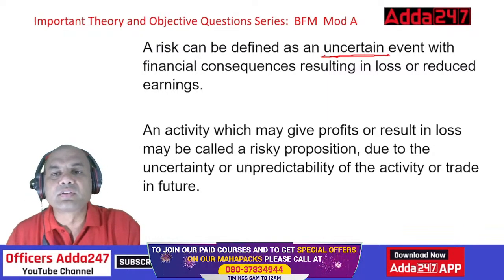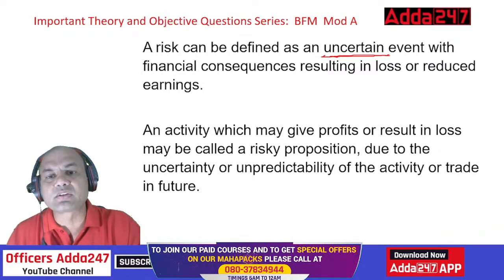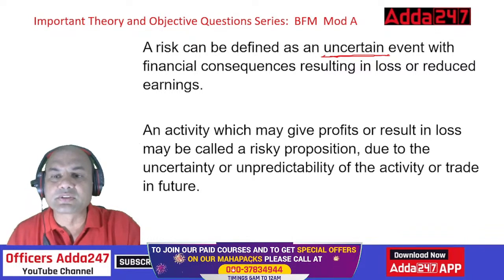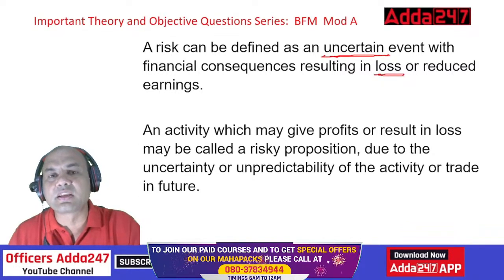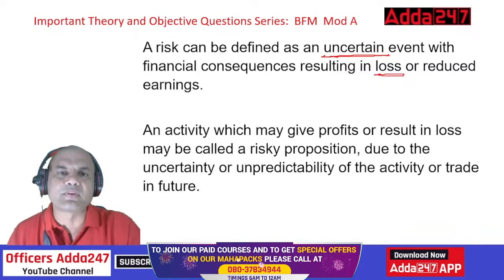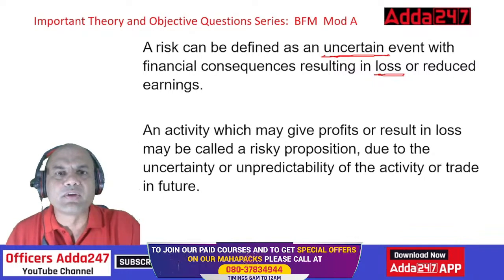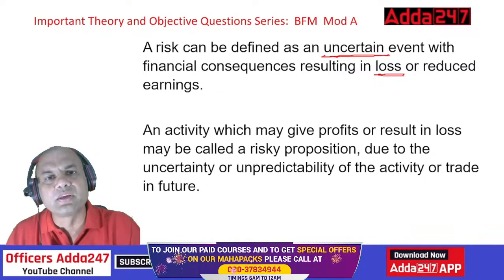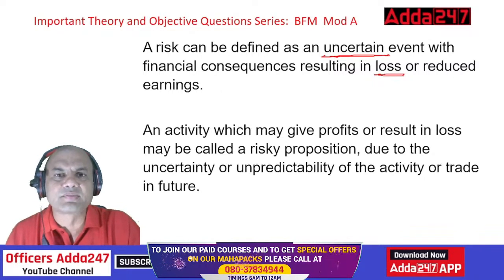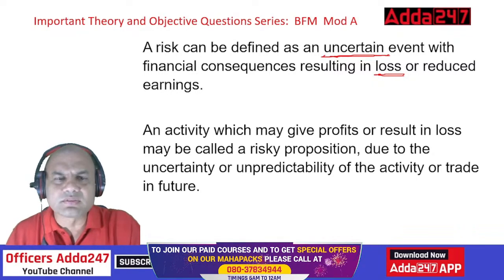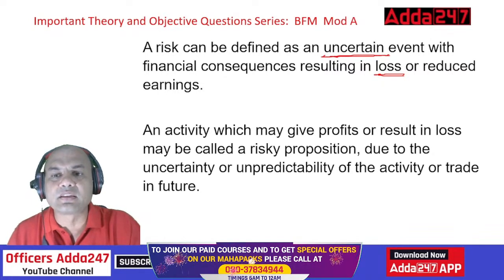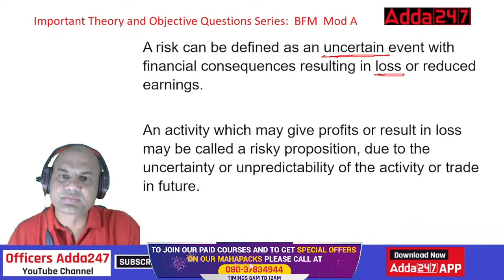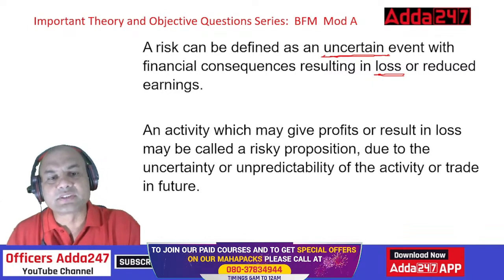So an uncertain event with financial consequences resulting in loss or reduced earnings. Here, that is important. There should be a loss or reduced earning. Only then it's called a risk. Suppose I'm investing in something where I'm sure that I'm going to increase my earnings. In that case, is there a risk? No. Two words important from the exam point of view are uncertain and resulting in loss or reduced earnings. Got it, everyone?